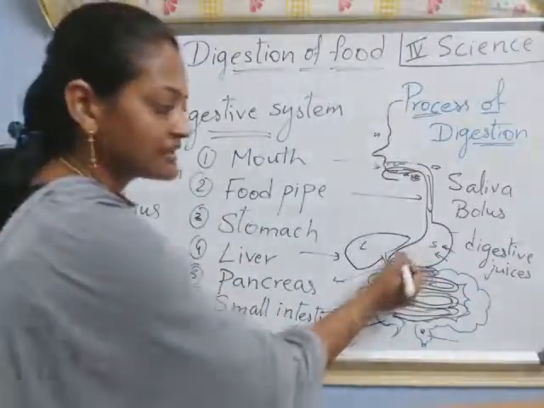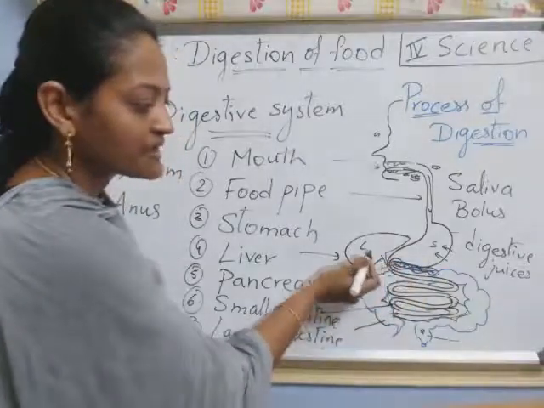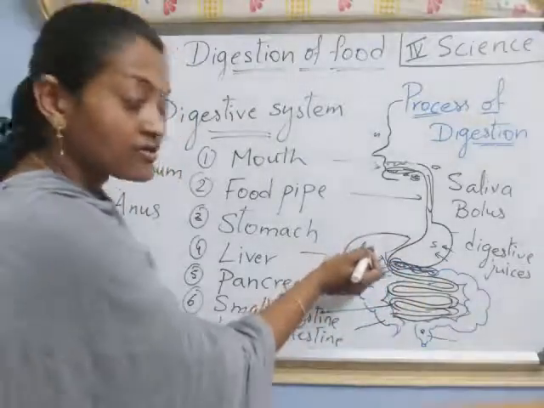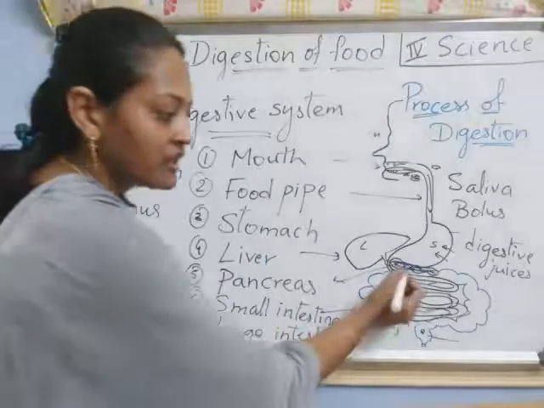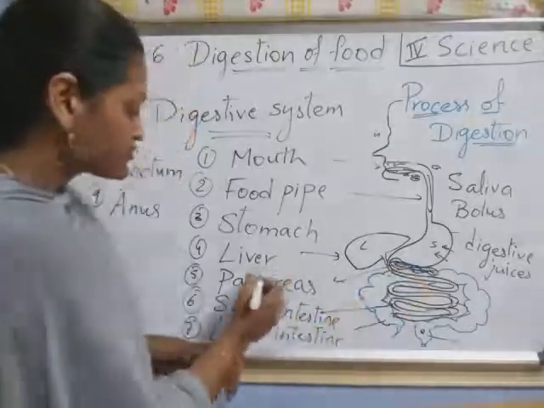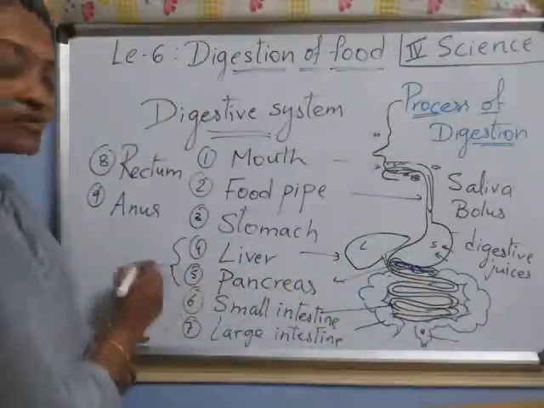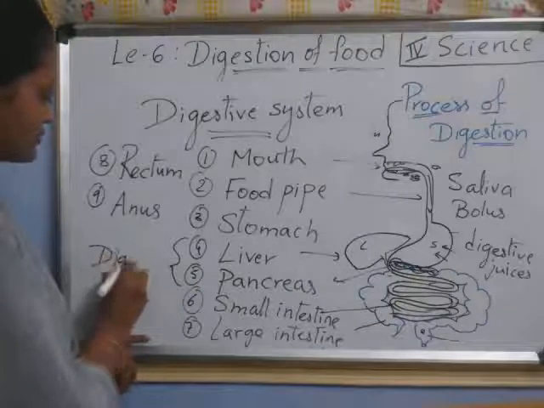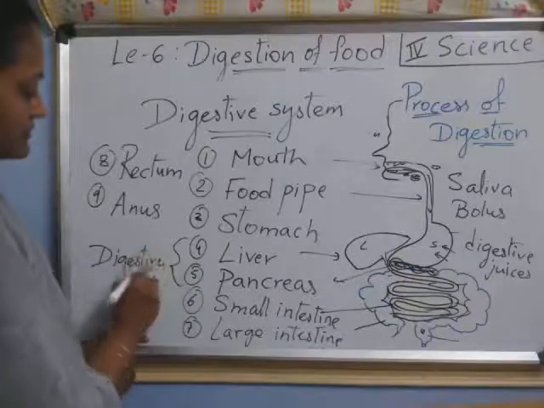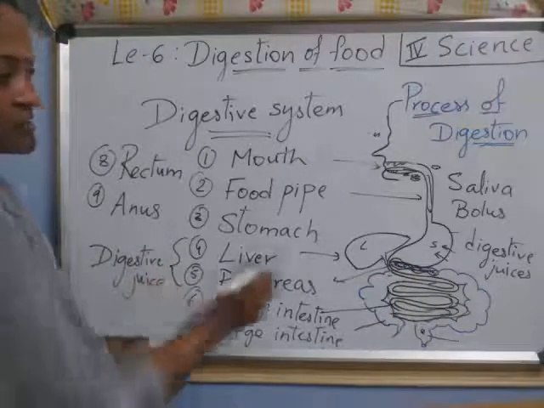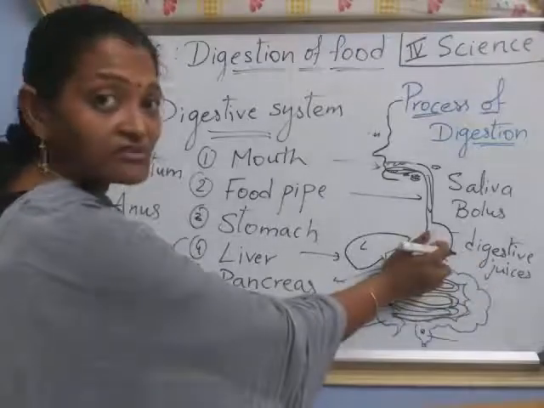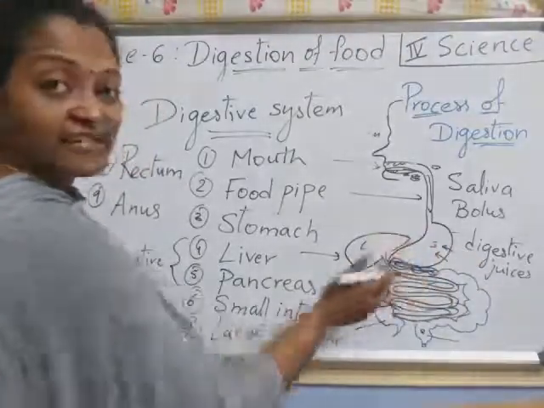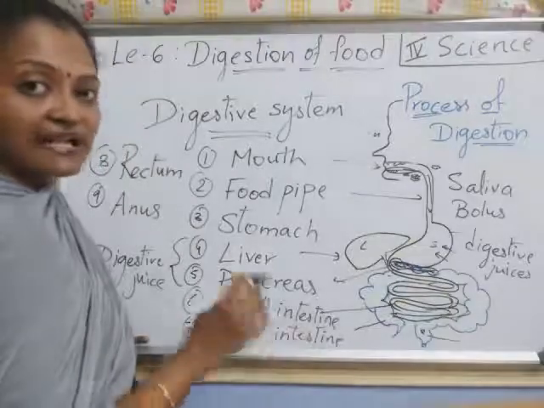After that, it enters here. Which part is there? The liver is there. The liver also produces some digestive juice, and here the pancreas is there. These two also produce digestive juices. Understood, children? The stomach produces digestive juices, and the liver and pancreas are also producing digestive juices.